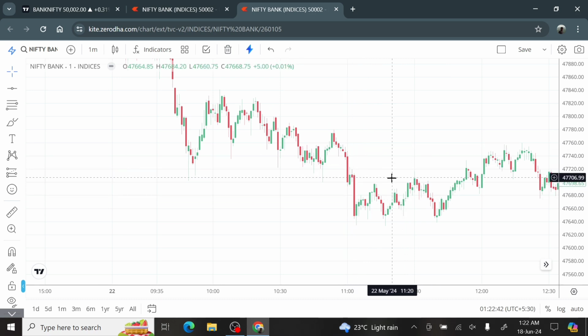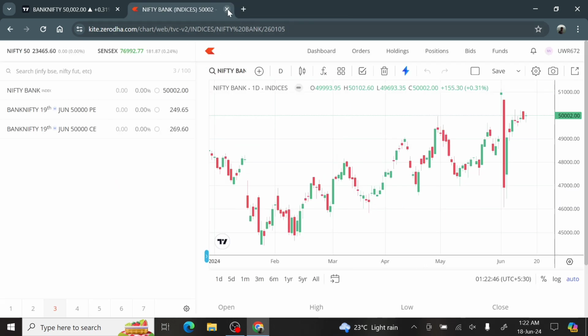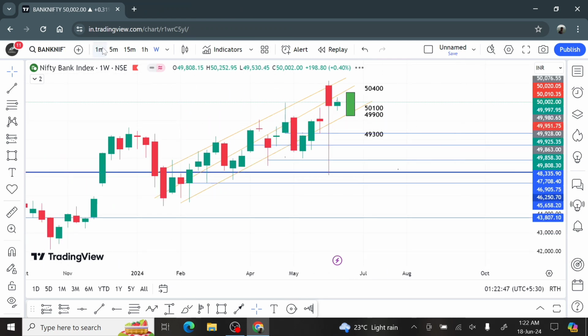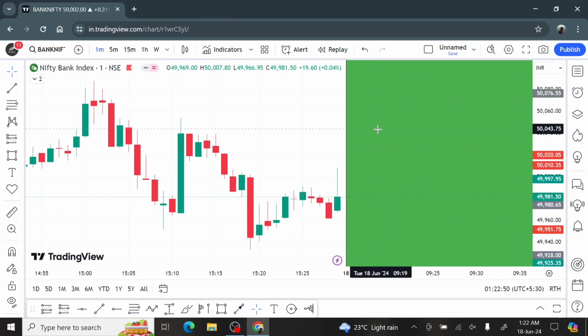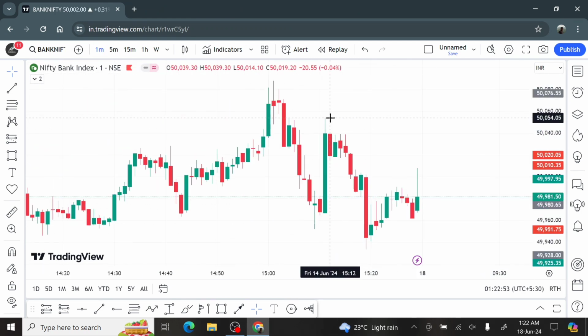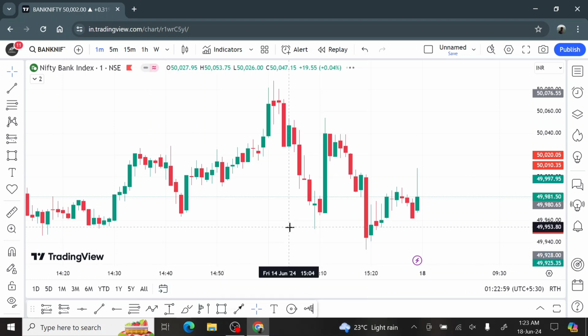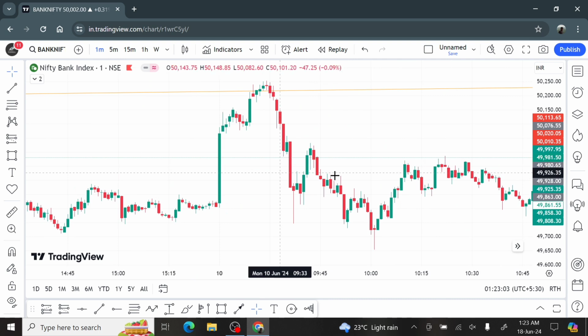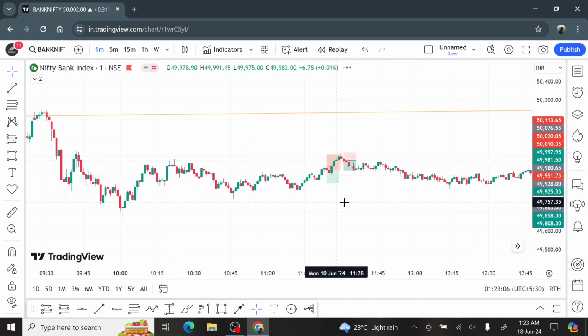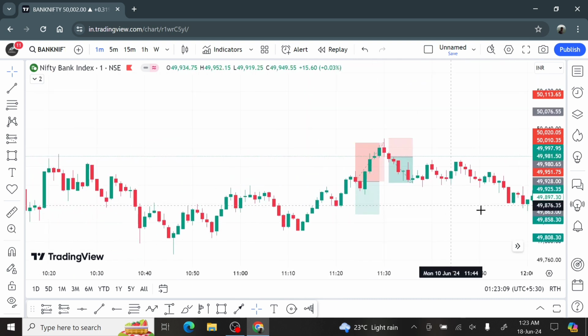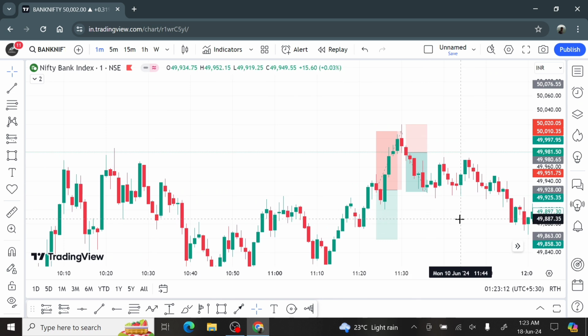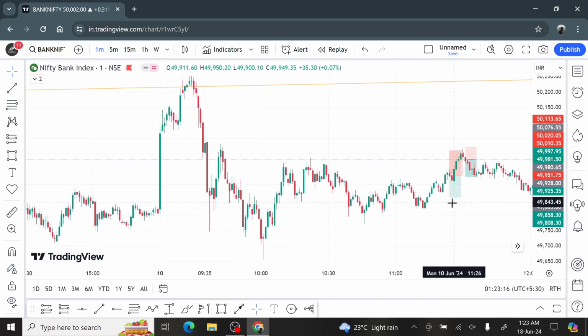I waited until the election heat was over, and the next trade after election I took was, let me go to the date, which is 10th of June. Yeah. So on 10th of June, I took two trades back to back. So here I was short. So the reason for shorting was simple.